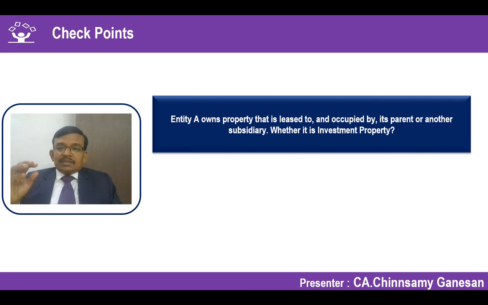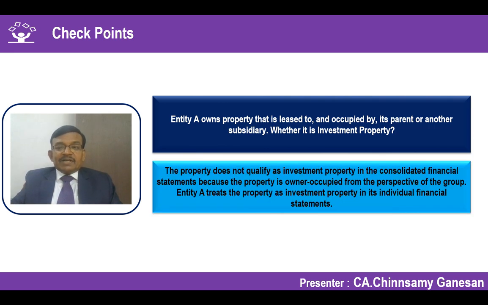The moment the subsidiary's business and assets are consolidated line by line, whatever is treated as investment property because it's let out on rent to my subsidiary in the standalone financial statement now becomes owner occupied property because it is used for the business of the group as a whole. Standalone, it is investment property, but in consolidated financial statement, it will be owner occupied property.